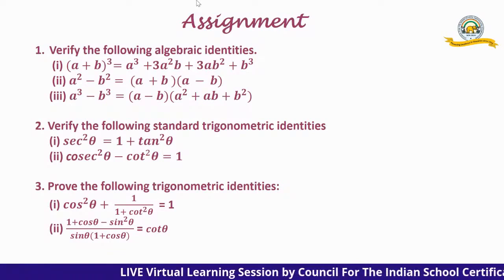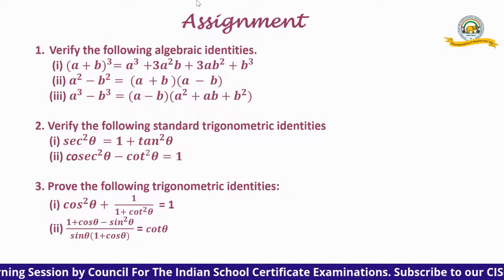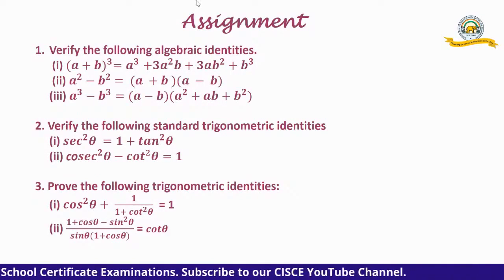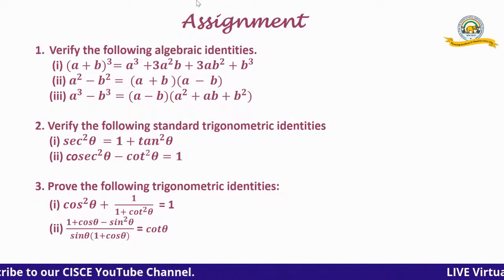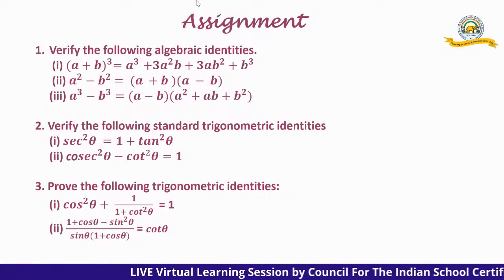You can put any value of your liking and see whether it is coming true. Same way, a square minus b square is a plus b into a minus b. And a cubed minus b cubed is a minus b into a square plus ab plus b square.